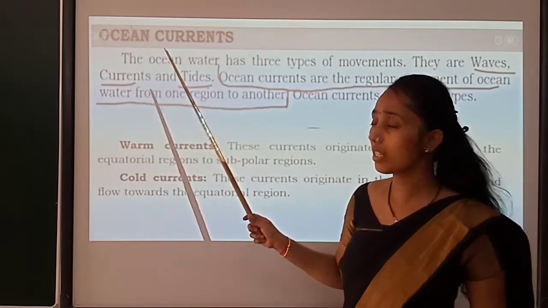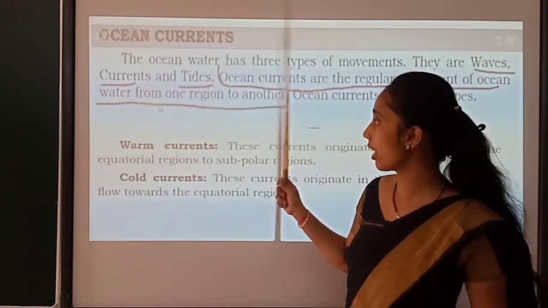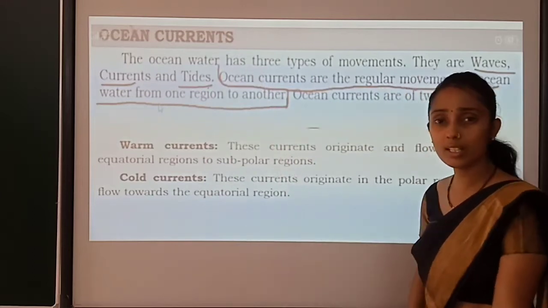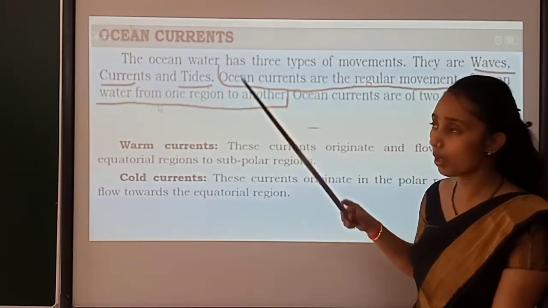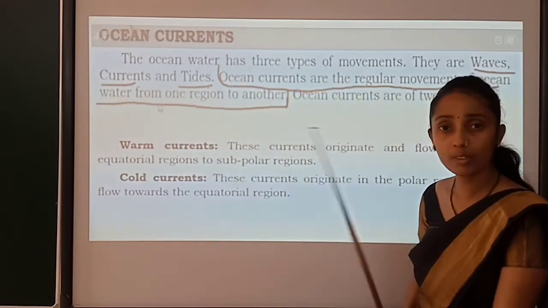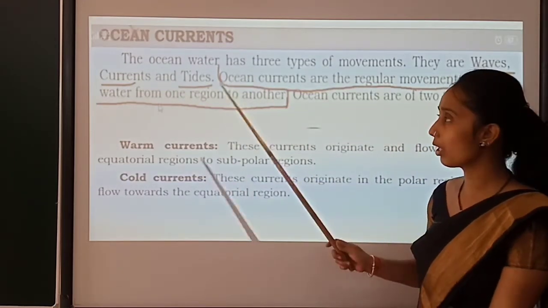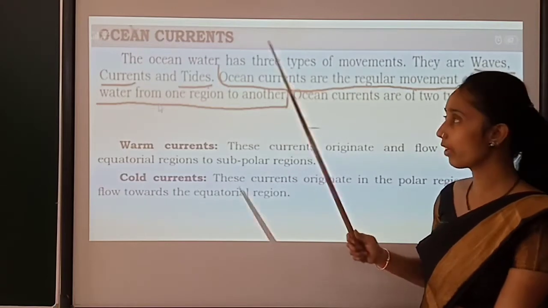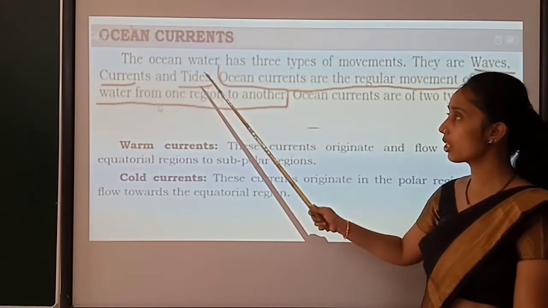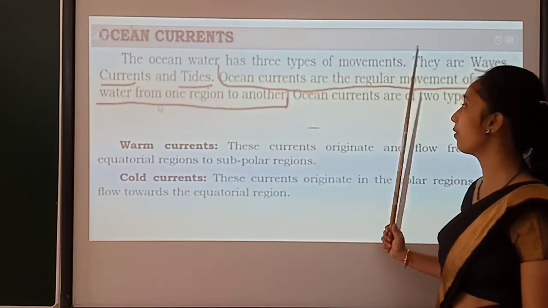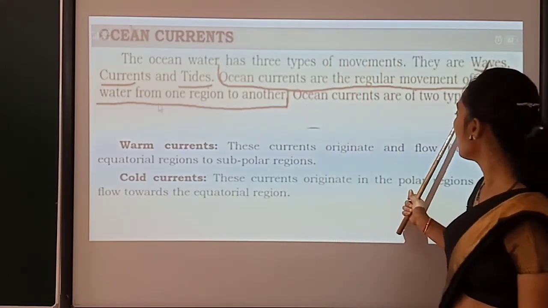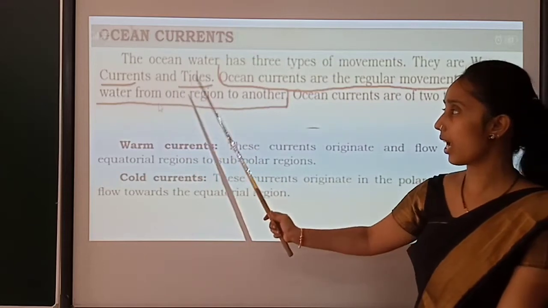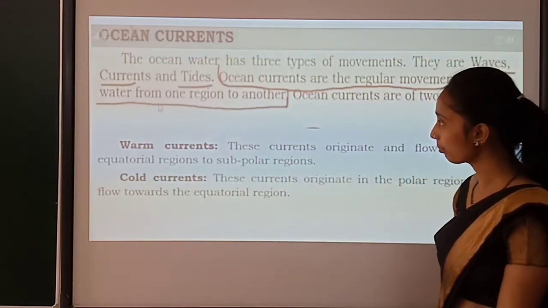Whereas ocean current is a scientific term, because in a sea it is common that we observe waves, but do we know what current and tide are? No, we don't know, because when we go to a sea, we observe only these things. See, ocean water has 3 types of movement. 3 types of water movement. They are waves, currents and tides. Okay.